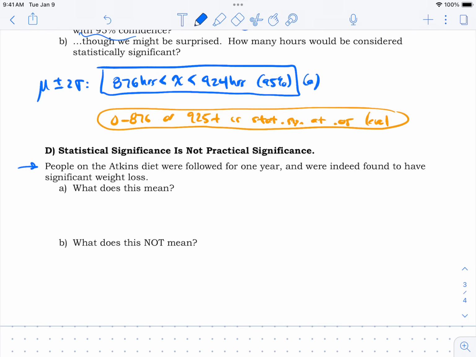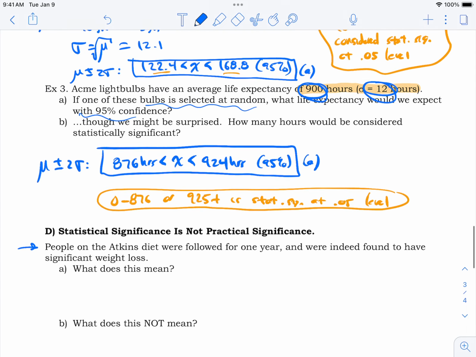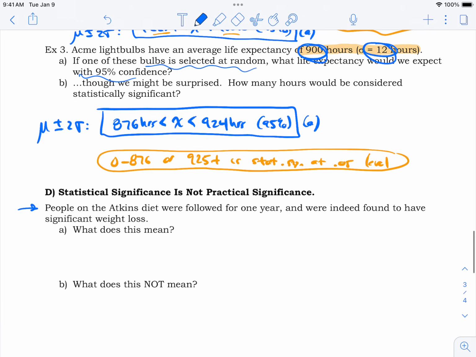Well, think back to all the examples we've been doing when we said 0.05 significance. What did we mean? We meant less than 5% likely, right? And in an article like this, you can pretty much guarantee that they're using a 0.05 significance level, 95% confidence.